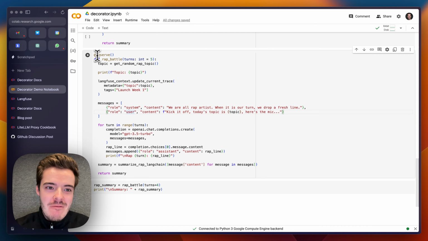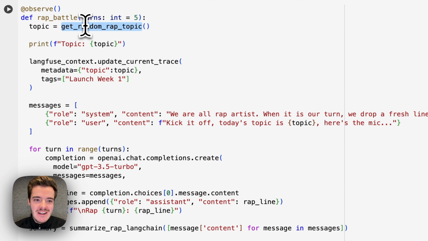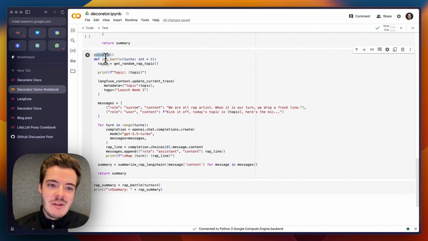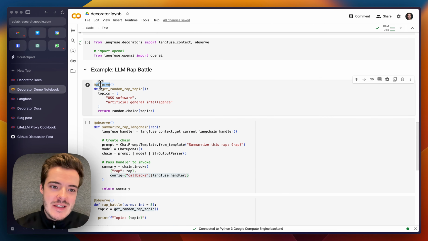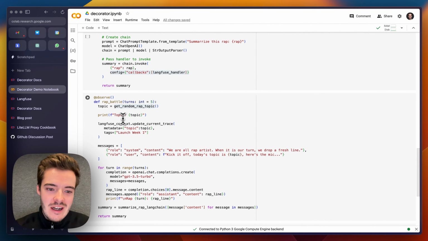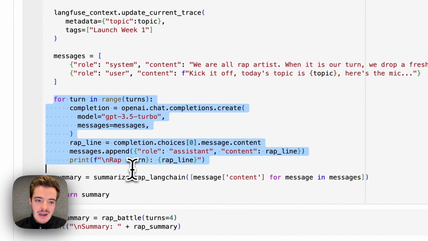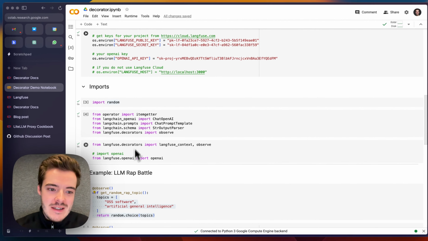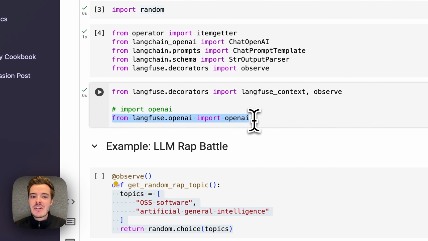Here we have a simple rap battle where we get a random rap topic, we generate new rap lines via the OpenAI SDK, and then summarize it via a LangChain chain. The main method here is decorated with our Observe decorator. Also, get random rap topic is decorated, and then we just pull a random topic. Then we generate new lines for the rap battle where we use OpenAI. OpenAI is actually our import replacement, which automatically instruments these OpenAI calls to pull out a lot of context.